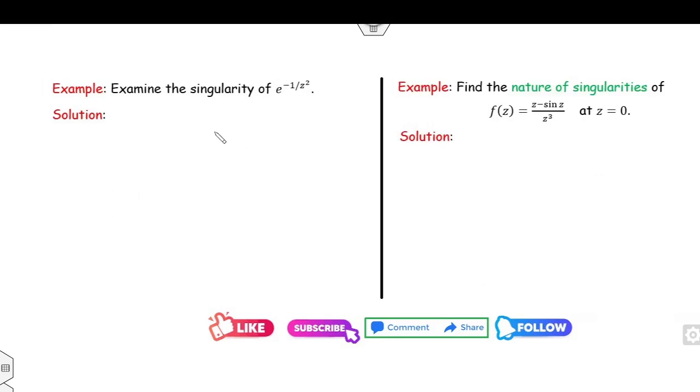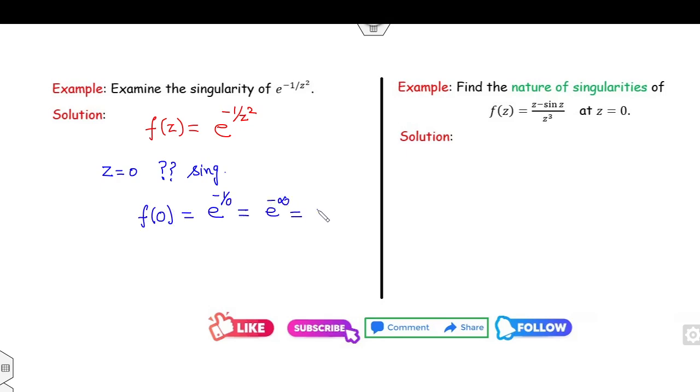Look at the next one. Examine the singularity of the function e raised to power minus 1 over z square. So clearly, z equal to 0 looks like the singularity. But can you say z equal to 0 is the singularity? We will first check what f of 0 is. e raised to power minus 1 over 0 is e raised to power minus infinity, which is 0, a finite answer. That means z equal to 0 is not a singularity.